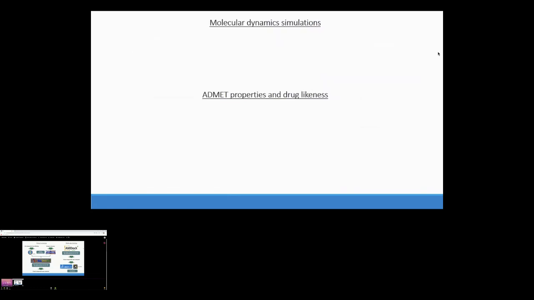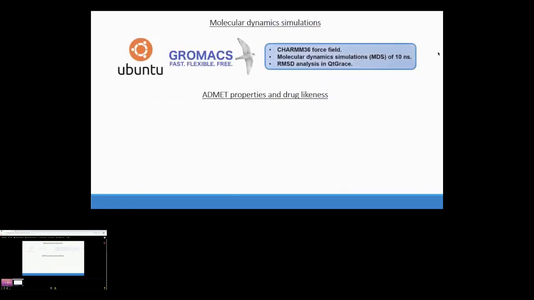After that, we did molecular dynamic simulations using the Linux distribution Ubuntu and GROMACS software. We used a CHARMM36 force field. Simulations of 10 nanoseconds were performed, and we did RMSD analysis in QtGrace to assess conformational stability.